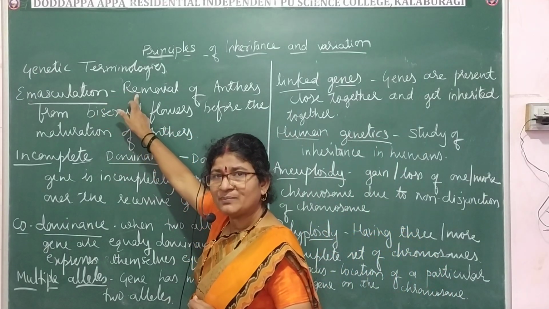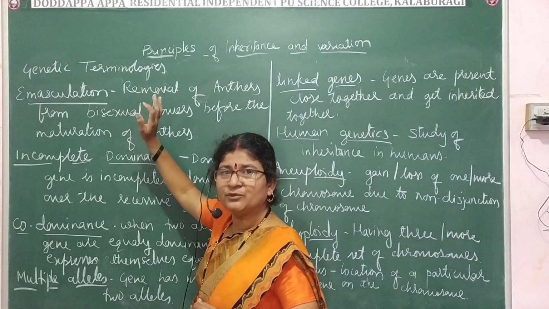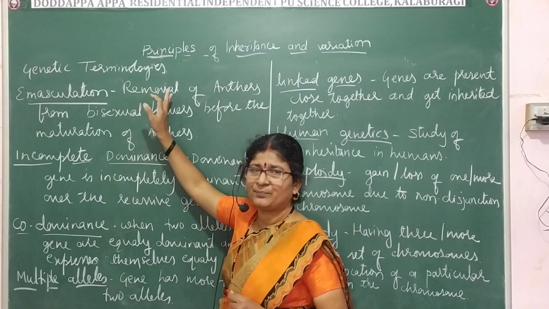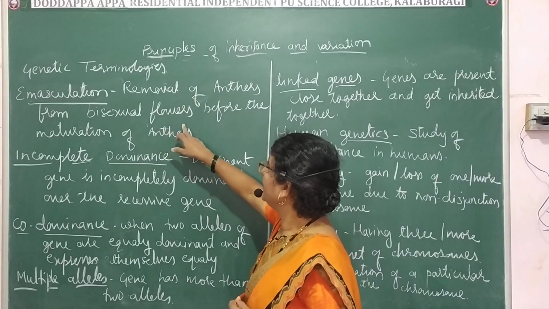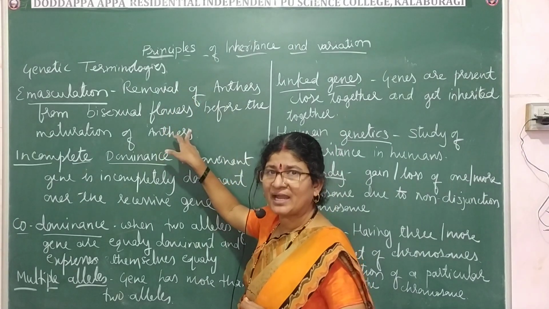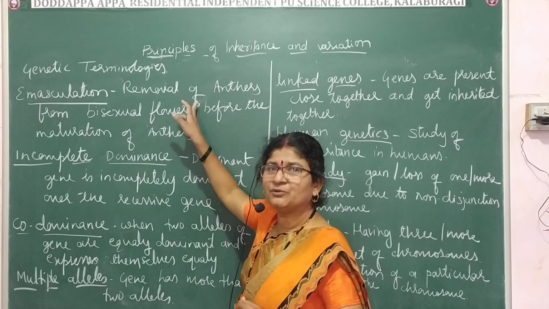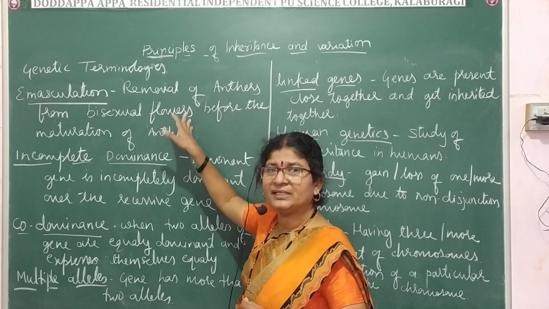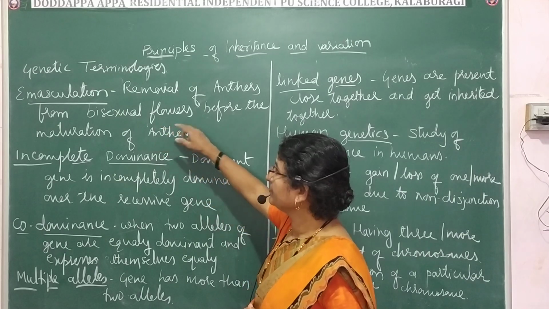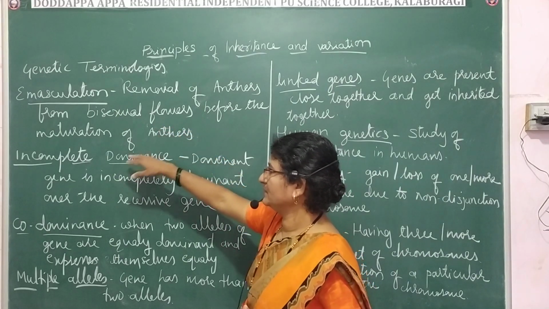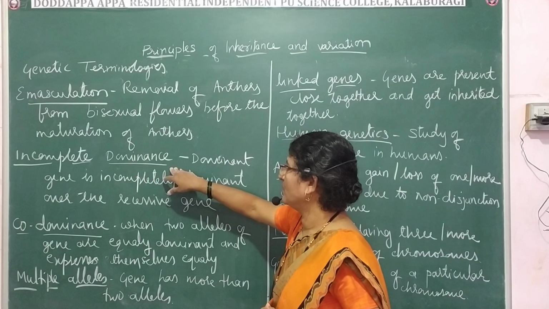What do you mean by emasculation? It is the removal of male reproductive structures from a flower before maturation of anthers. Simply, removal of anthers before maturation from a bisexual flower. That is emasculation.